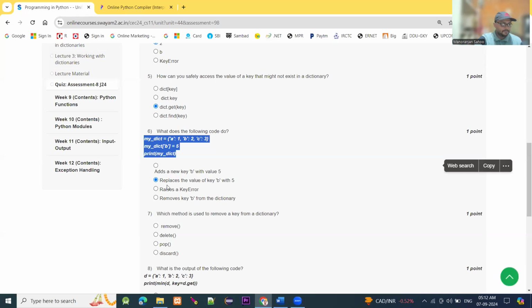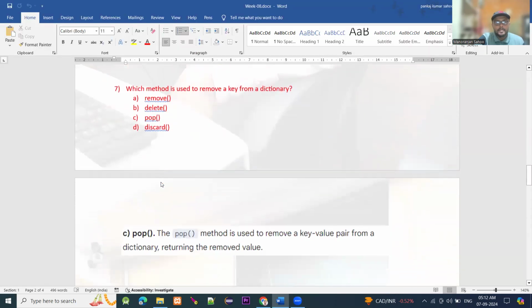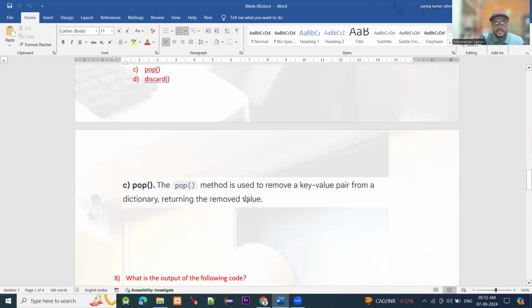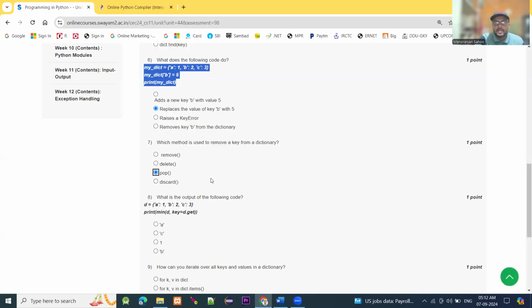6, option B. Moving to question number 7, which method is used to remove a key from a dictionary? For that purpose, we use pop. See here, the pop method is used to remove a key-value pair from a dictionary, returning the removed value. So the pop method is used. 7, option C is the right answer.